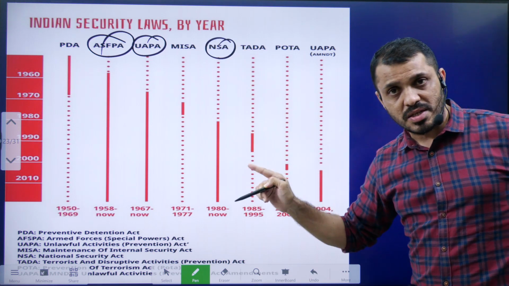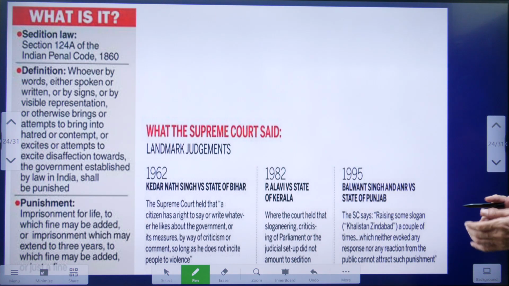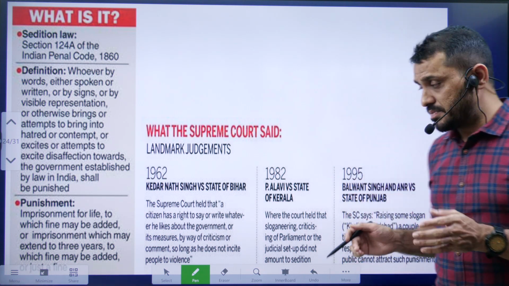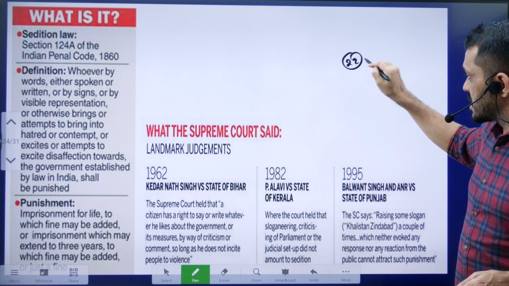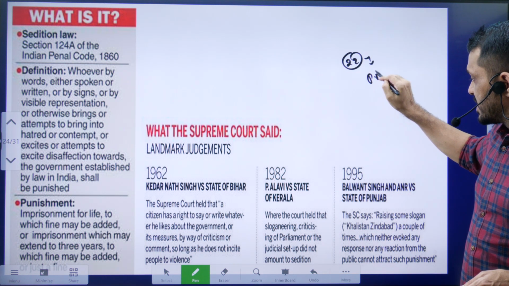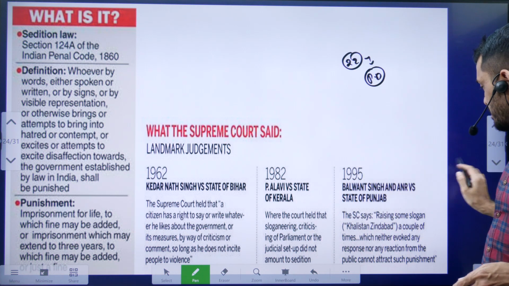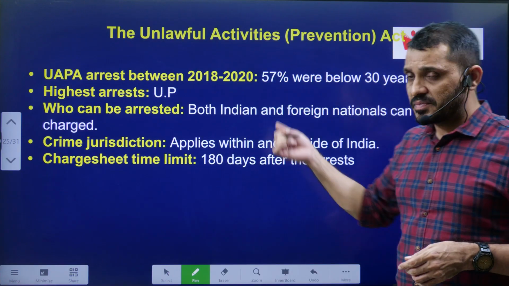These are the three laws which support preventive detention. So tell me students, under Article 22, which clause talks about preventive detention?